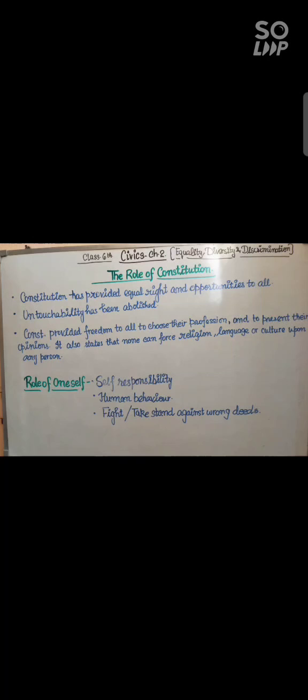The Constitution has provided equal rights and opportunities to all. Untouchability has been completely abolished and is considered illegal. If untouchability practices are found in any place, that place and those people shall be punished legally.